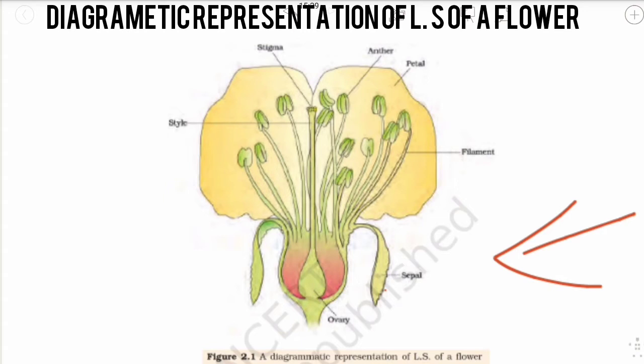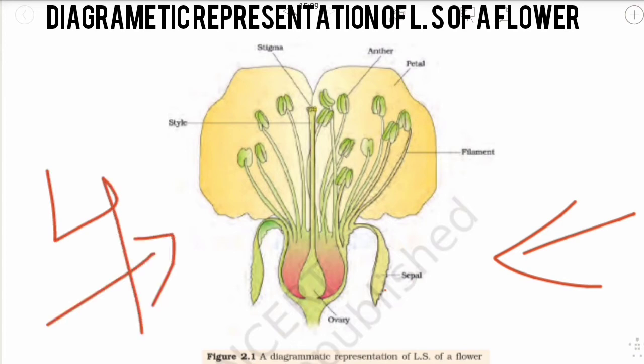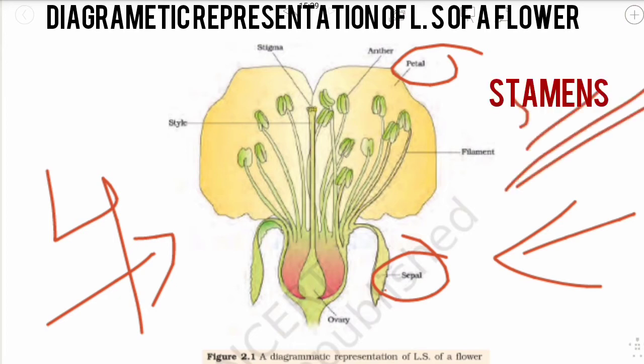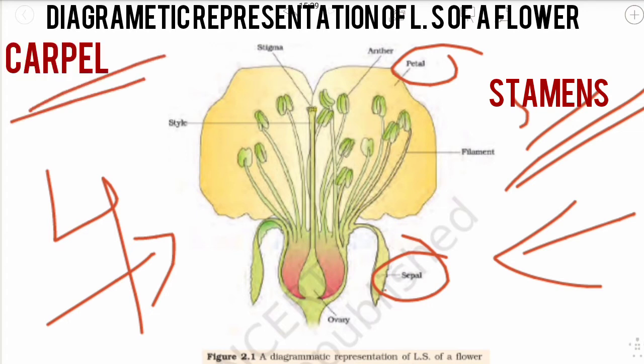A flower consists of four very important parts. They are sepals, petals, stamens, also known as androecium, and carpel, also known as pistil. What are stamens? Stamens are the male reproductive part, and carpels are the female reproductive part. Understood?